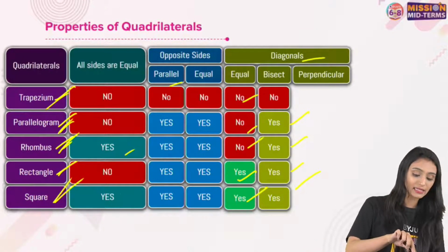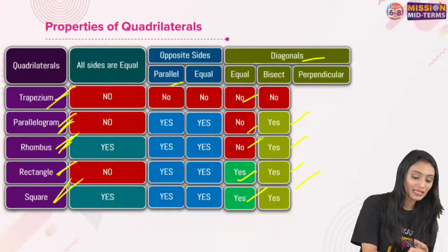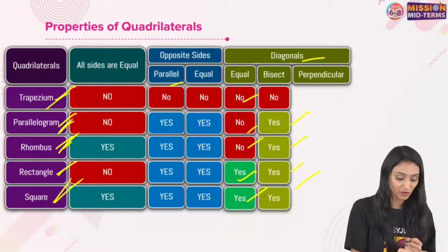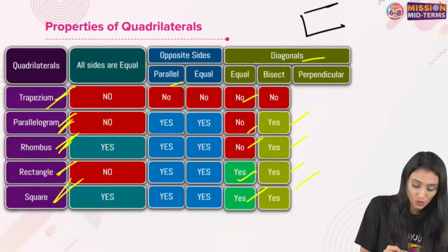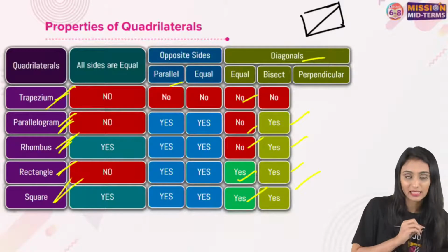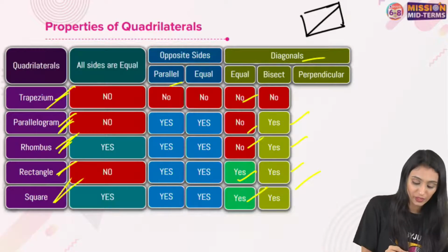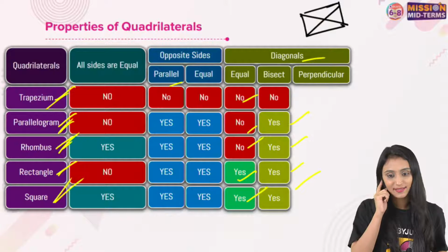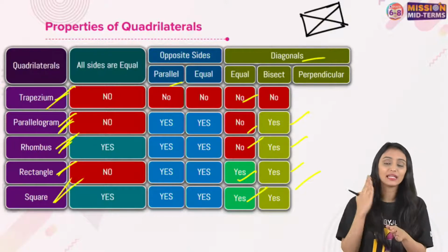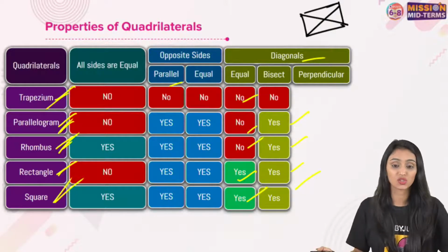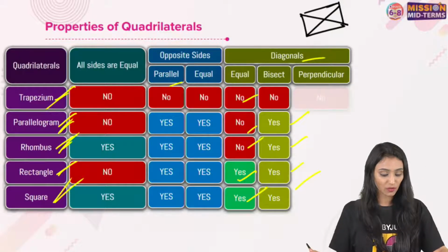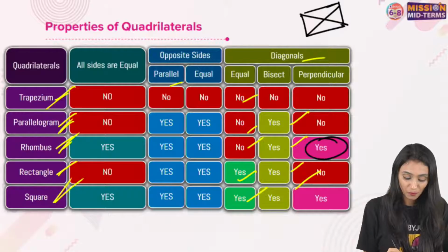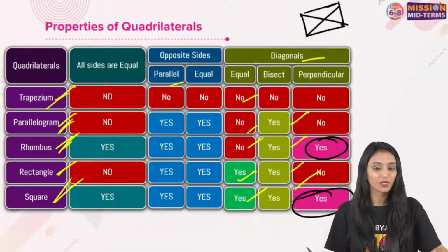Yes, to India. As I said, diagonal is basically the line segment that connects the two opposite non-consecutive vertices. Like if I have this rectangle, these are the diagonals. They're connecting the non-consecutive vertices. Here, this is the diagonal. For a rectangle, 2 diagonals are possible. Bisecting means dividing into exactly half. Yes, Mukesh? No doubt. All right. Perpendicular, I hope you all know, means making a 90-degree angle. So the diagonals form that in rhombus and a square, but not in others.